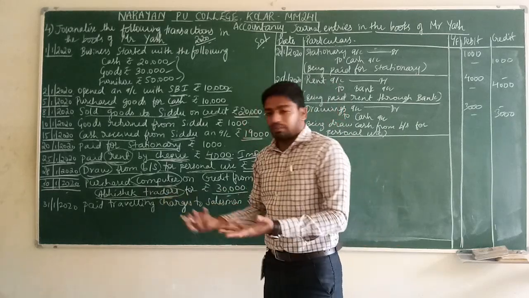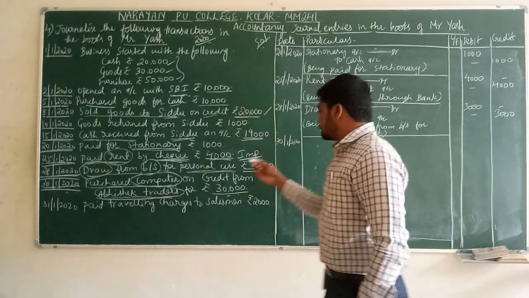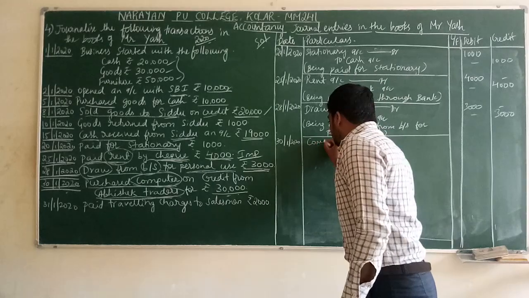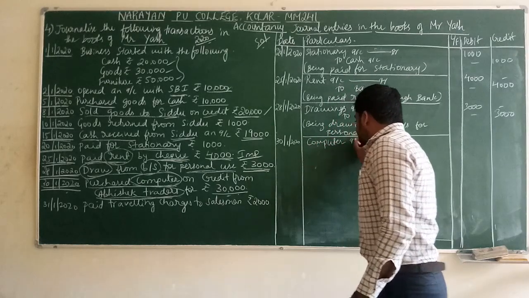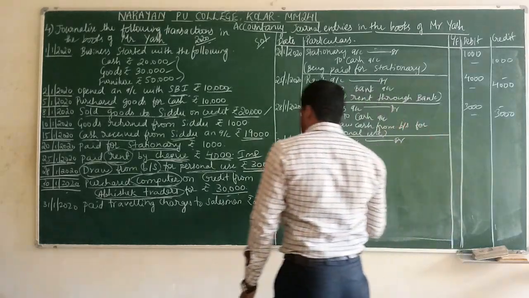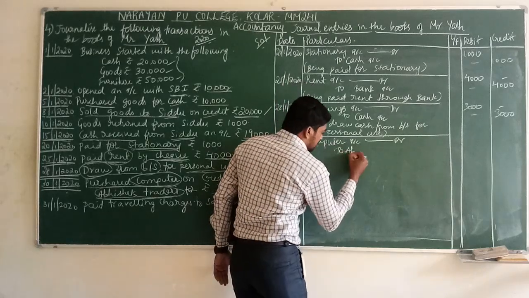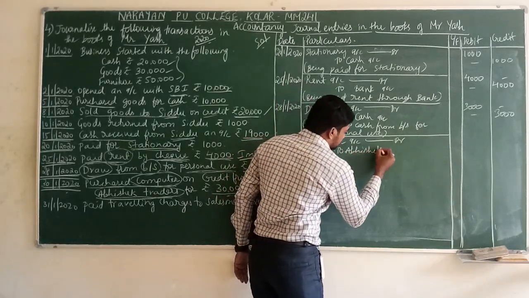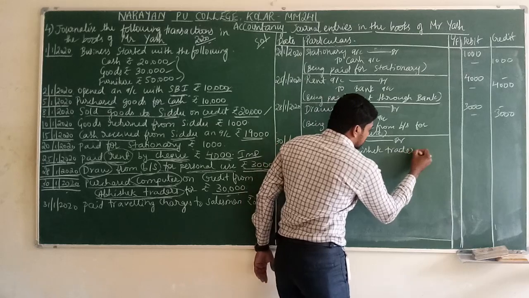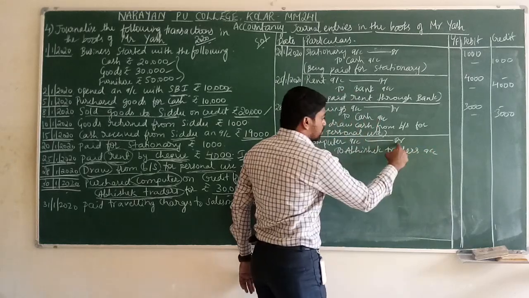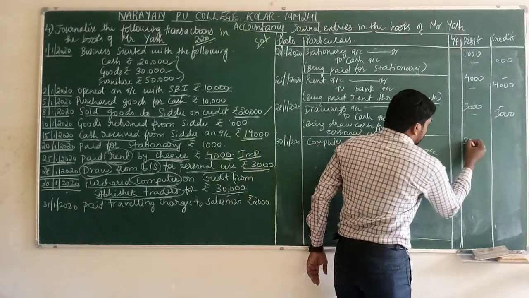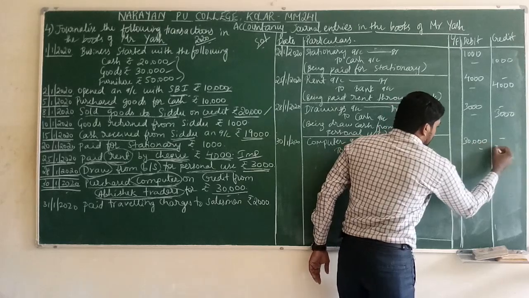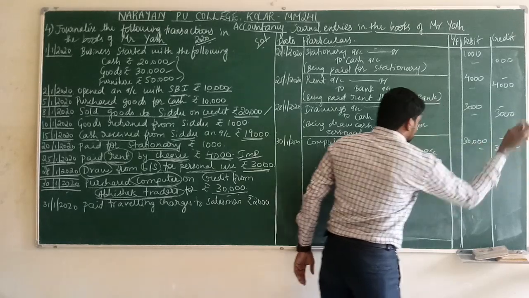Who is giving? Abhishek Traders is giving. So the journal entry will be computer account debit to Abhishek Traders account. Computer account debit amount 30,000 to Abhishek Traders account.